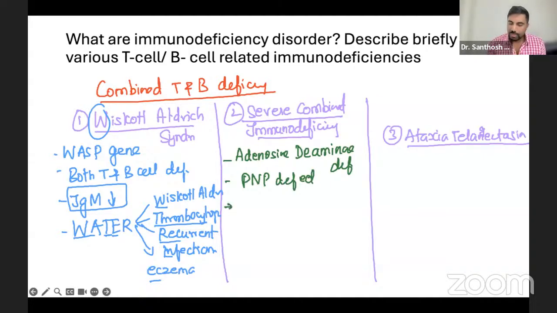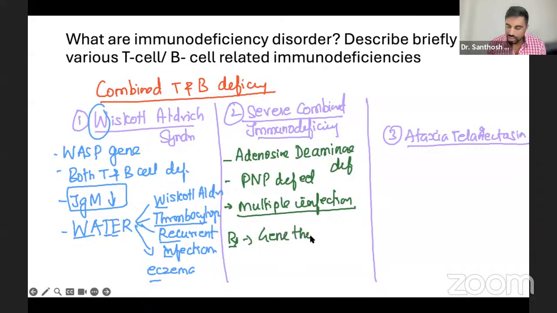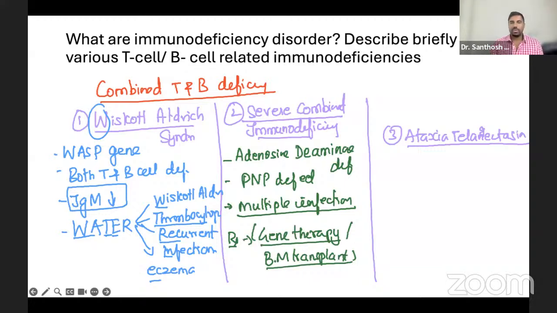Because of this, the patient will have multiple different types of infections in a combined immunodeficiency disorder. That's very, very important. For treatment, this is the first place where gene therapy was used and was successful. Otherwise, bone marrow transplant. I'm stressing this only because in severe combined immunodeficiency, gene therapy has helped. That's all.